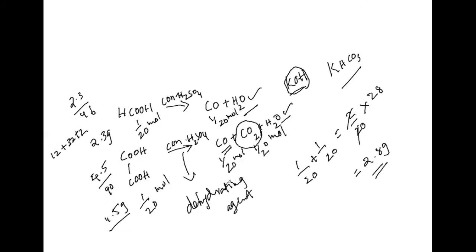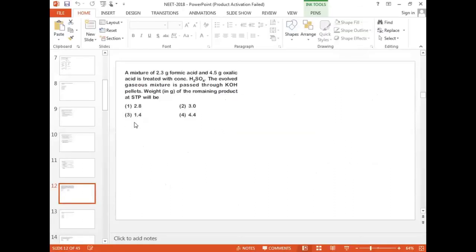2.8 grams. See, this question looks easy, but I explained this one very peculiarly while teaching the 17th group. During the 16th group time I took this question. It gives CO plus CO2 plus H2O. We can take 2.8 grams. Let us see where this 2.8 grams is available. Here it is available, 2.8 grams.